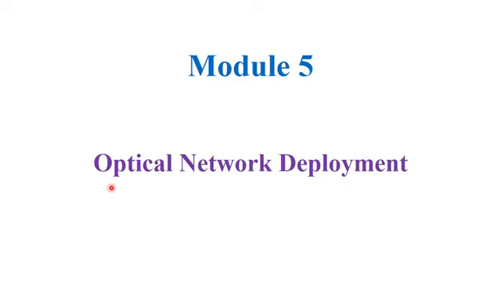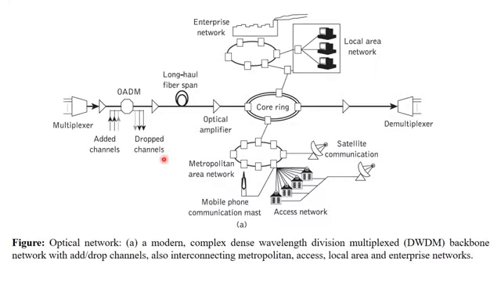In this session, we are going to discuss optical network deployment. The major deployment of optical fiber networks is in the area of public telecommunication networks. The present networks can operate at higher speeds with increased functionality as well as reliability. Here the diagram shows a typical optical network, which is quite complex.